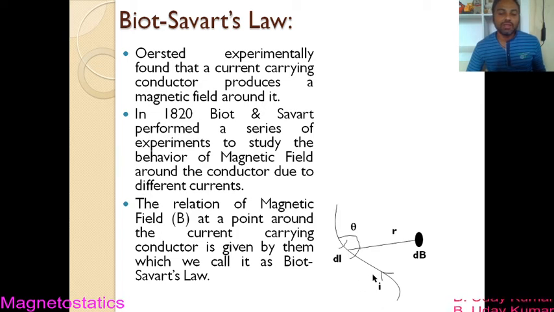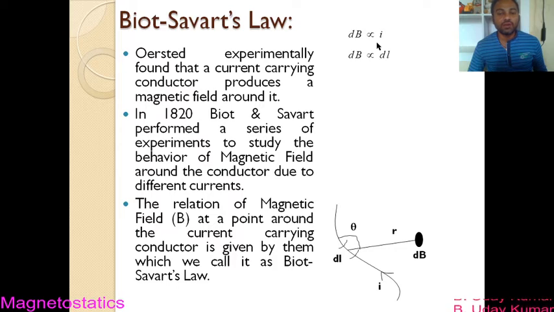Now mathematically, what Biot and Savart found is that the magnetic field induction, which is dB at point P due to this current element, is directly proportional to I. They observed that the magnetic field induction produced at this point P is directly proportional to the current flowing in this wire.